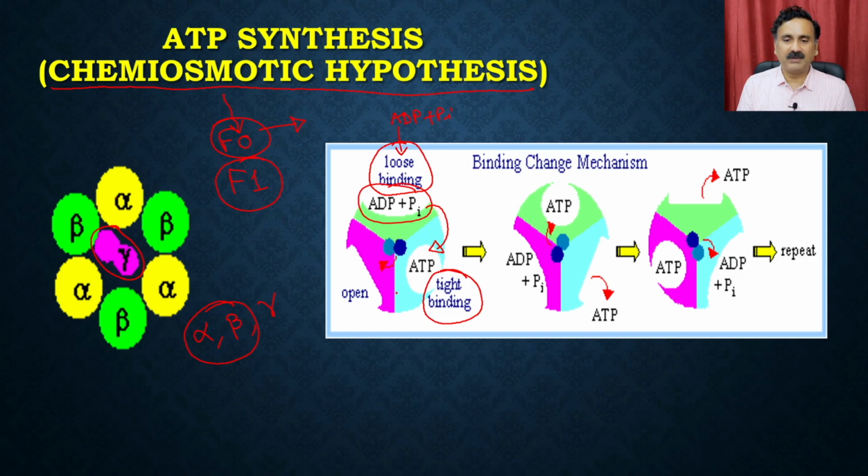As soon as it forms the ATP, it will be flipped to another subunit, which is the open complex, and it is going to release the ATP, and then take up new molecules of ADP and Pi. This cyclic event is going to continue for many rounds, and that's how it keeps giving you the ATP synthesis.